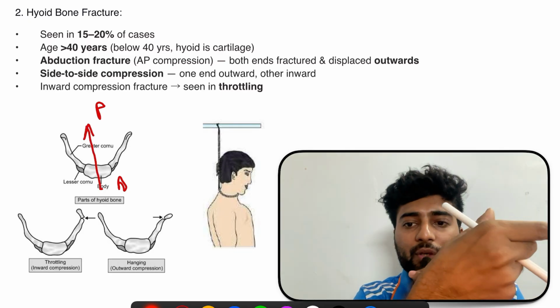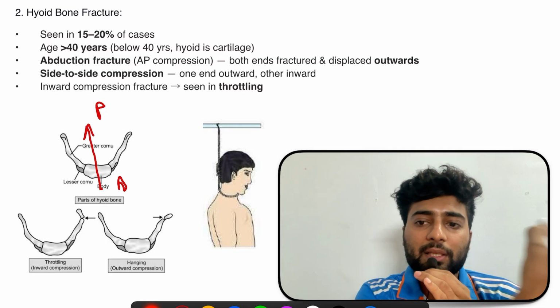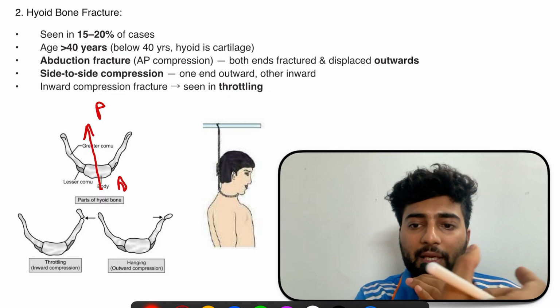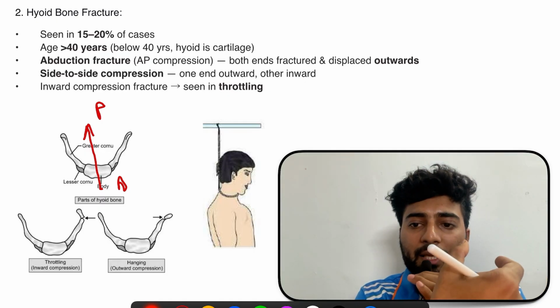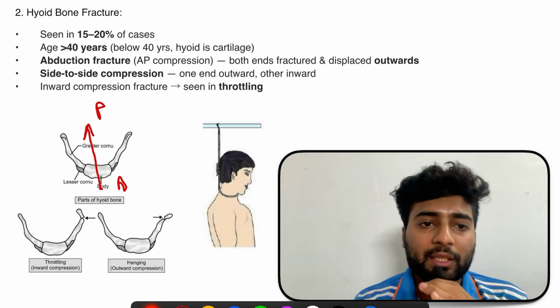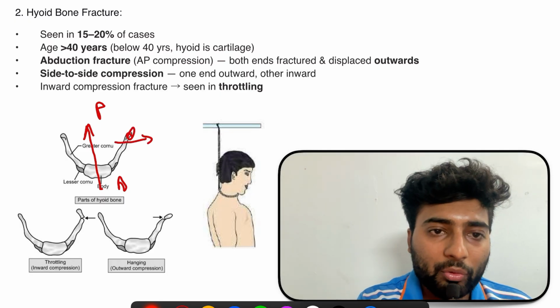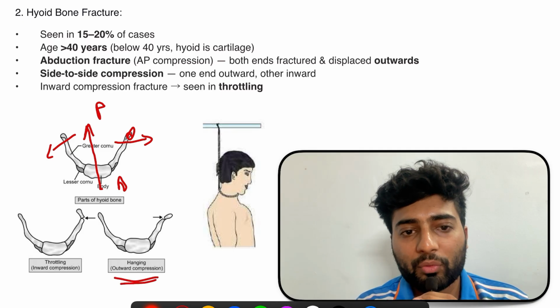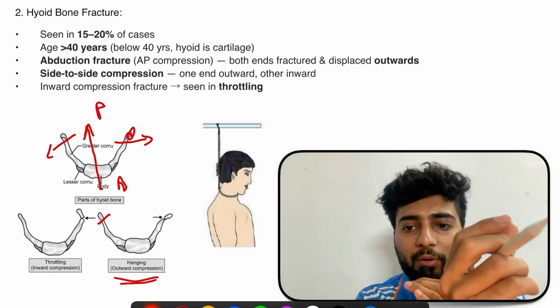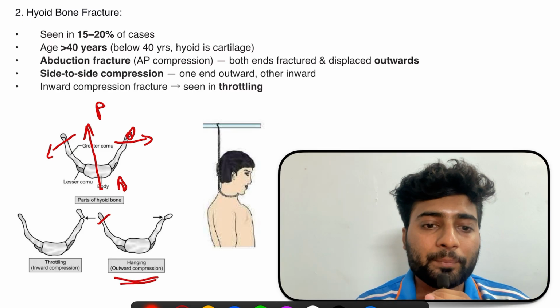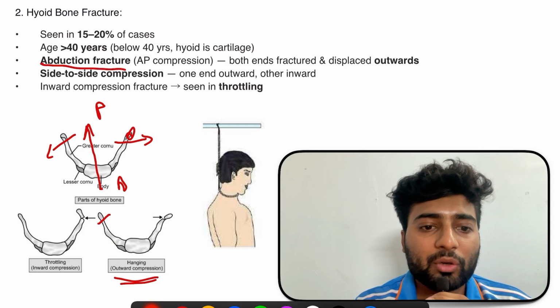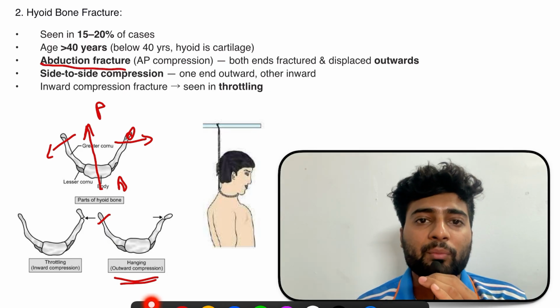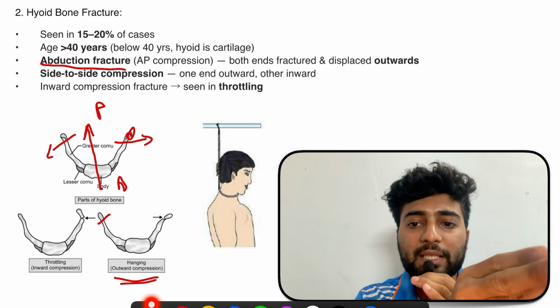Let's say this is the hyoid bone. Whenever there is anterior posterior force, the cornua will break outwards. So in hanging there will be outward compression and both cornua will break outwards. So in abduction fracture or anterior posterior compression, both the ends are fractured and displaced outwards.